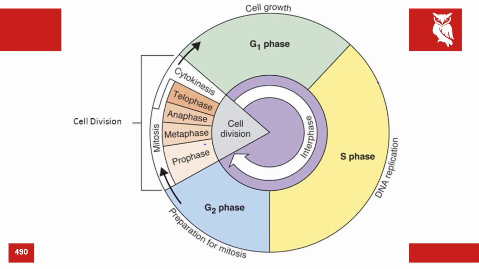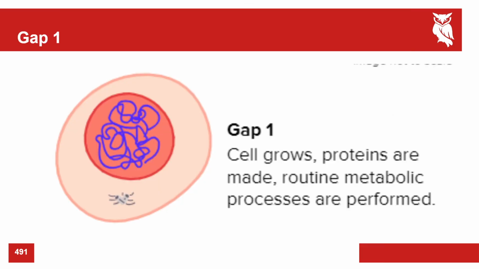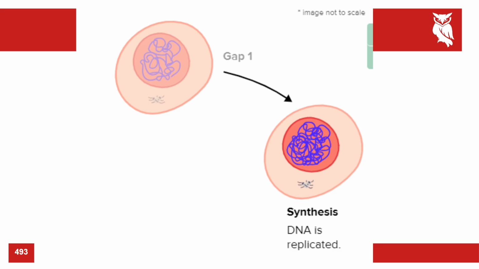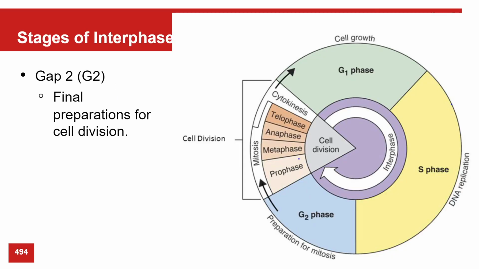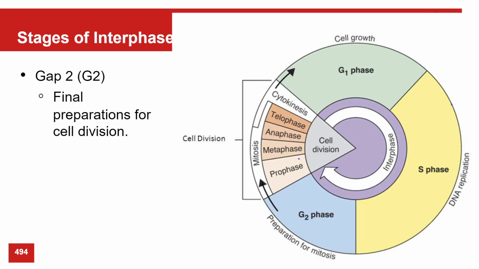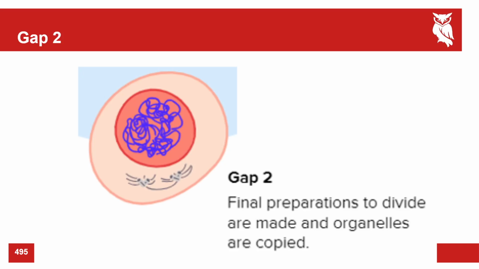Alright, so G1 phase, rapid growth; S phase, DNA replication. Gap 1, the cell grows, proteins are made, routine metabolic processes. This is where your cells usually are. S phase, DNA is replicated. So as you go from gap 1 to synthesis, we replicate the DNA. Gap 2, your final preparations for cell division are made. You organize your organelles, make sure you have 2 sets of them, etc., so you can go into mitosis. Any questions on that?